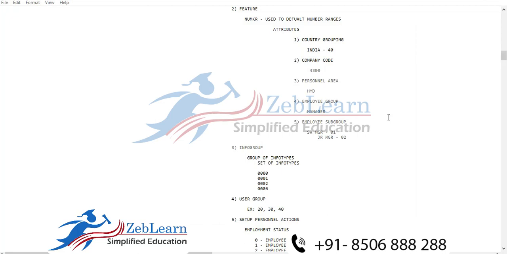So in the info group we make the grouping of info types. Why is it important in the SAP HCM system? For example, when you hire a new employee in SAP HCM, at that time you need to run PA40. During PA40, you are able to create just 0000, which is the action info type, and 0001, which is the organizational assignment. But what about the remaining info types like 0006, 0009, 0014, 0015, 0008, 0007? Lots of mandatory info types are available. Which information is mandatory during the hire of a new employee?